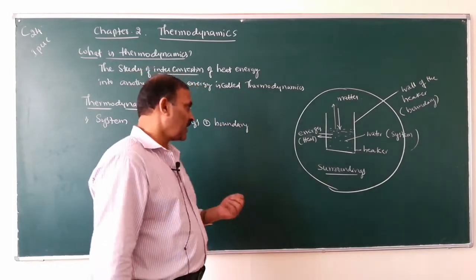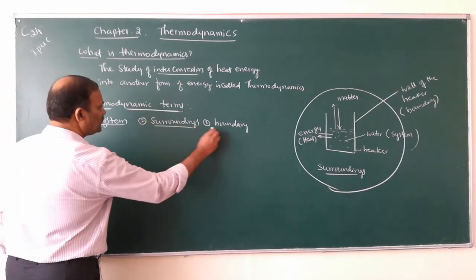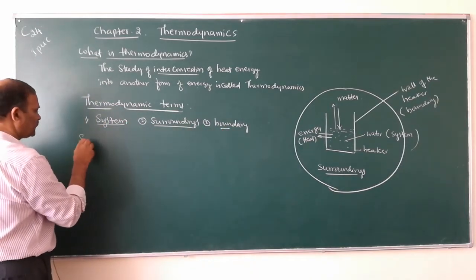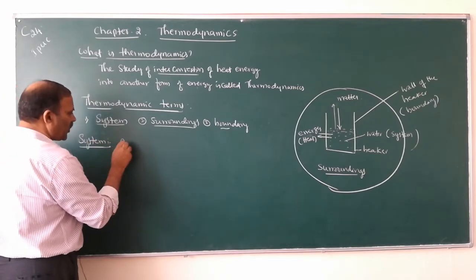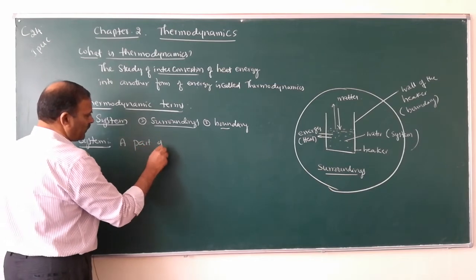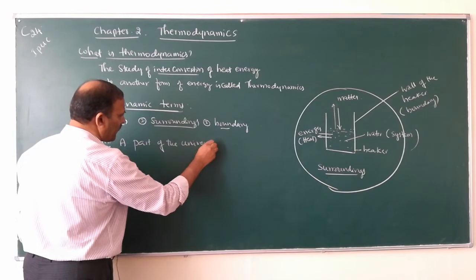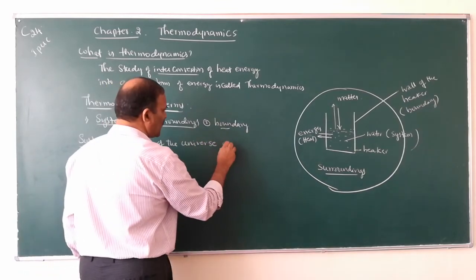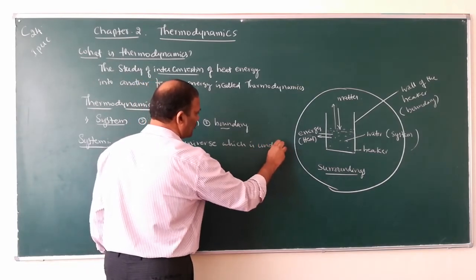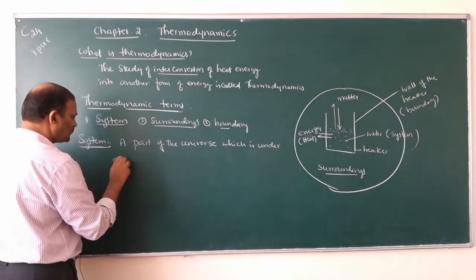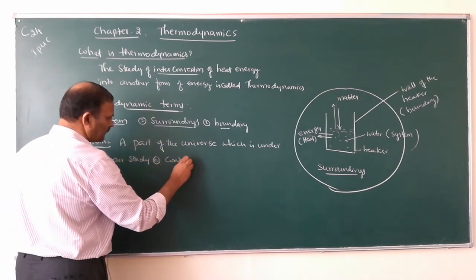surroundings and boundary. So first write down what is a system. System: a part of the universe which is under our study or consideration.